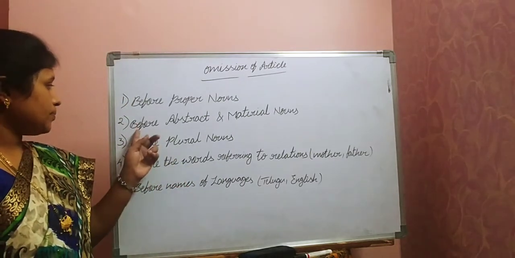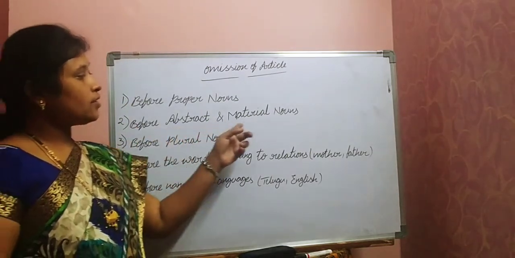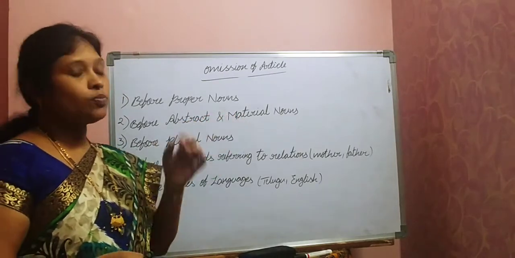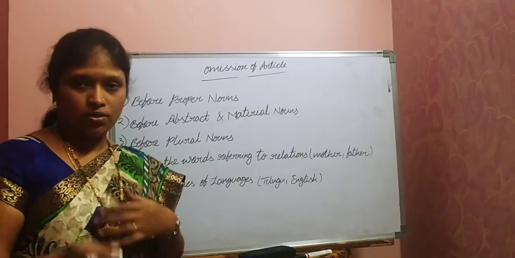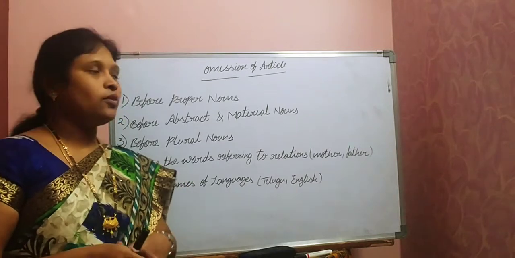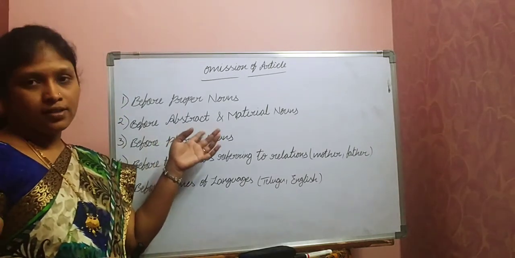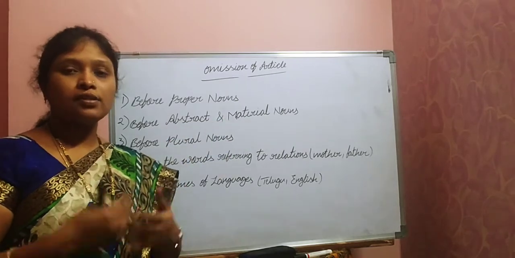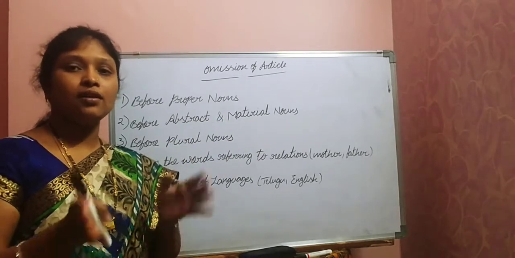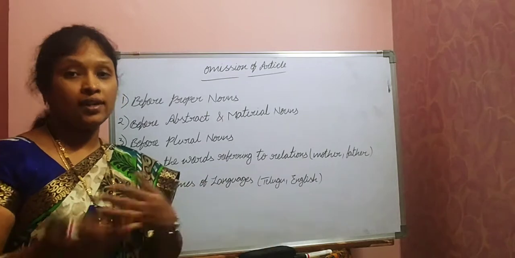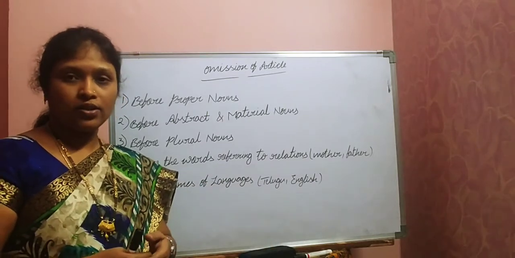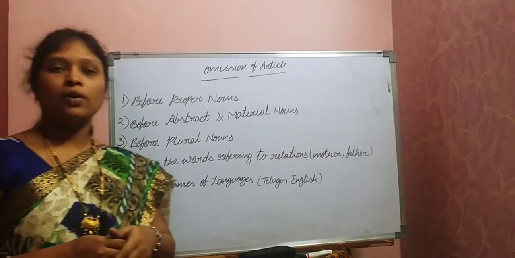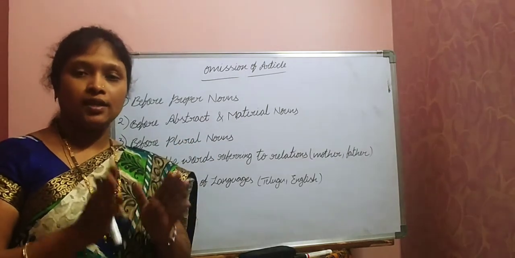Next, second one, before abstract and material nouns. See here, abstract and material nouns both come under uncountable nouns. So we should not use it. Don't say like the honesty, the poverty, like that. Material nouns means like gold, silver. Don't say the gold, the silver, a gold, a silver, like that. Next, before plural nouns. Before plural nouns also we don't use any article.